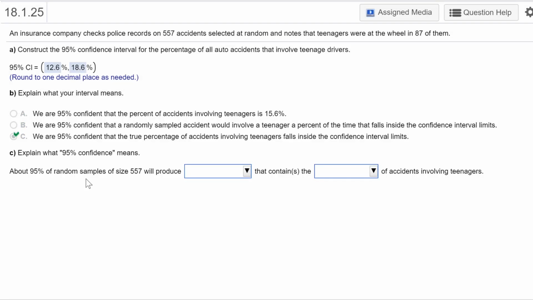Explain what 95% confidence means. Okay, so about 95% of random samples of 500 will produce what, confidence intervals? Yes, confidence intervals that contain the true proportion of accidents involving teenagers.